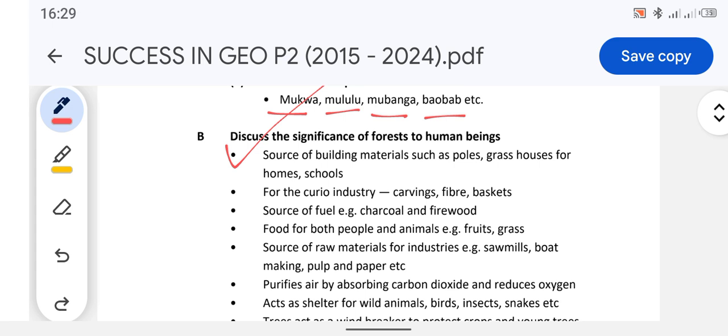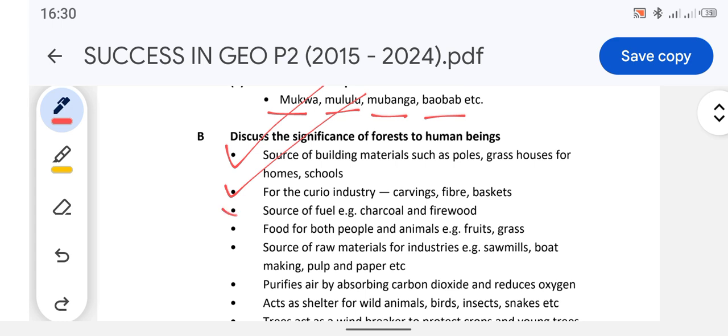Examples of building materials are poles and grass for houses, homes and schools. You can use grass to build houses and even schools. In villages, they do that. So we move on to the next point. The next point is the carving industry: carvings, fibers and baskets. This is the type of industry which deals with making of baskets, wooden cooking sticks, etc. Forests provide materials for those industries.